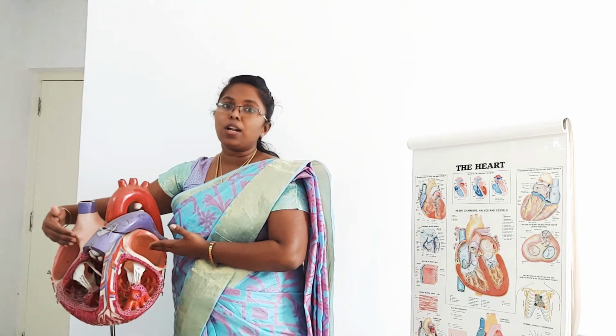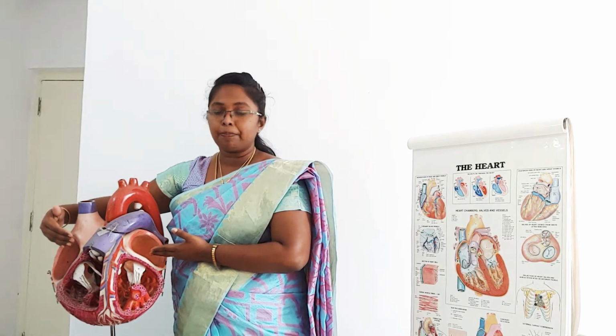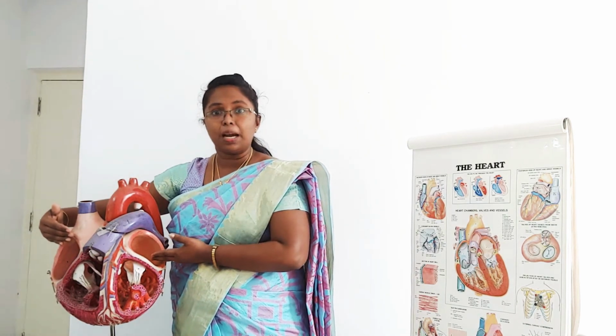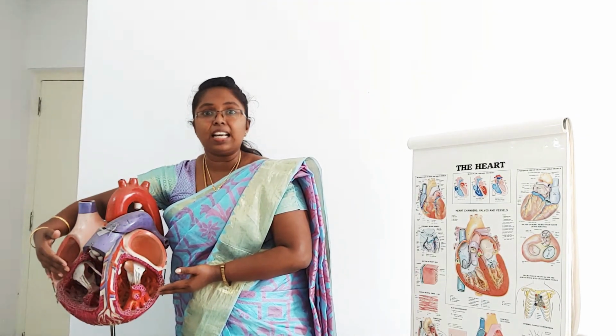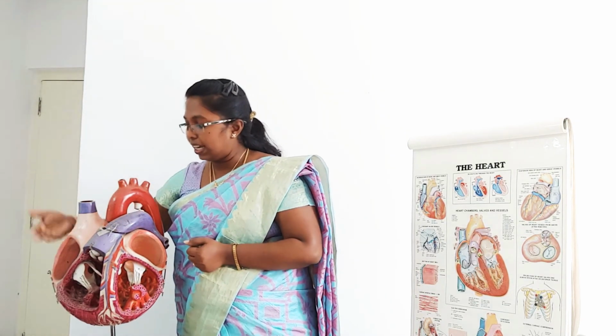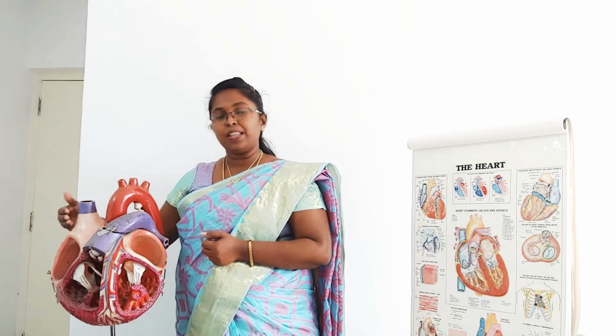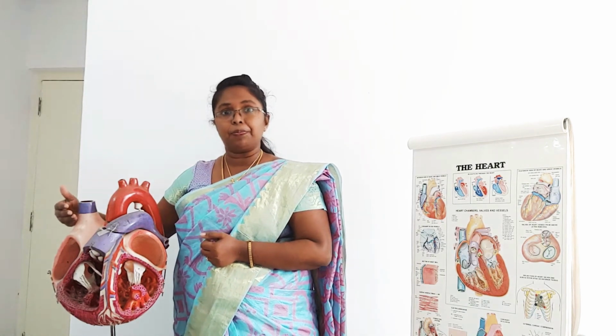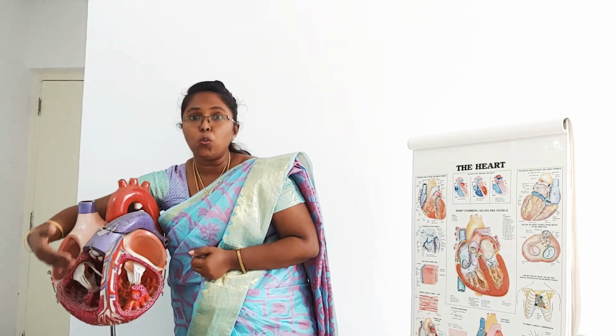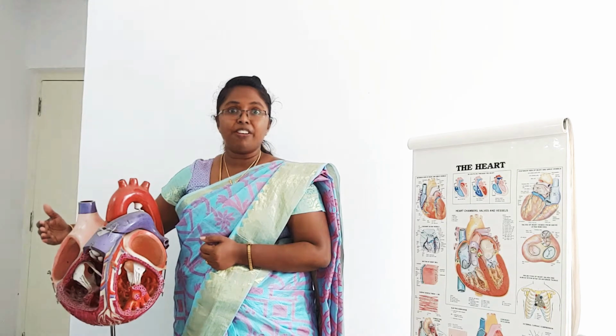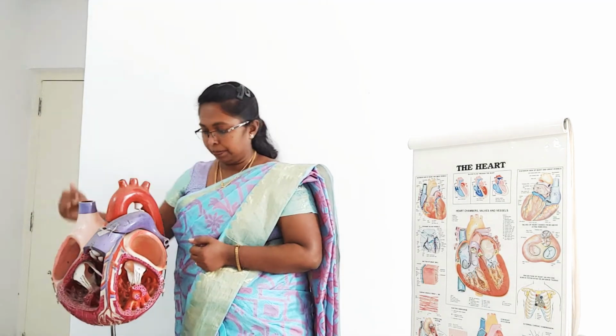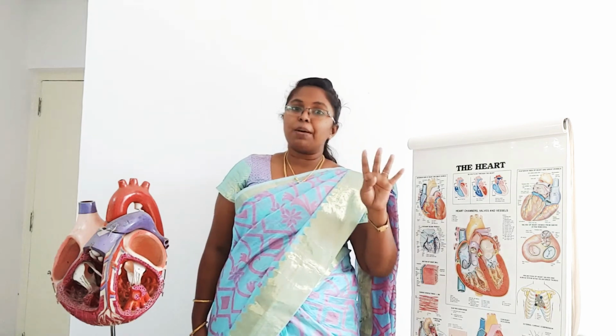The above chambers are known as atrium. The below chambers are known as ventricle. So above chambers are known as atrium, below chambers are known as ventricle. The above chamber on the right side is known as the right atrium. The first chamber is the right atrium. The second chamber, below the right atrium, is the right ventricle. I hope you have heard it clearly. Then the left side has the left atrium. Just below that is the left ventricle. So there are 4 chambers in a heart.